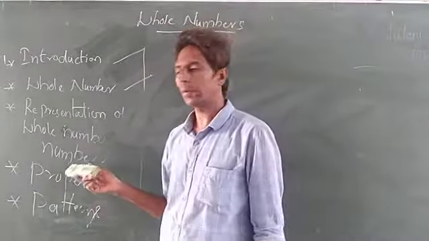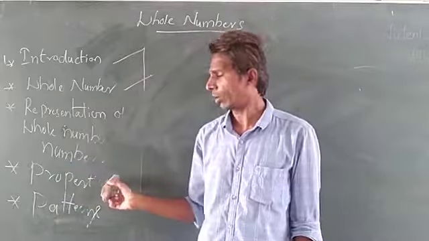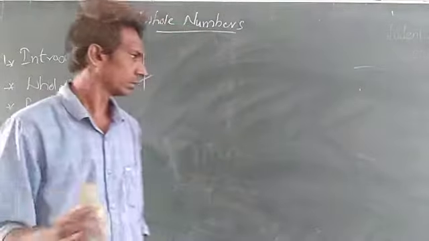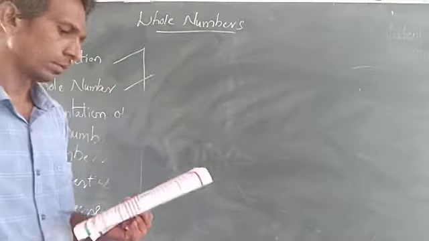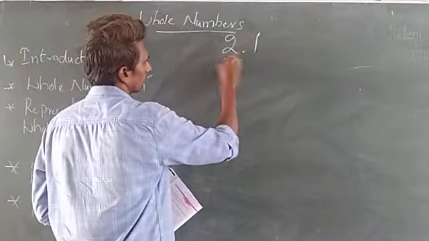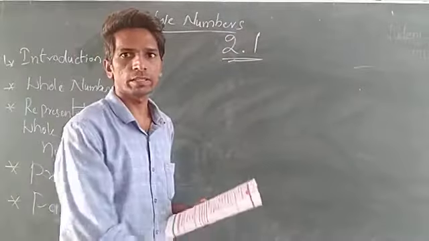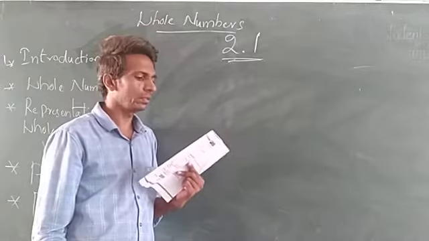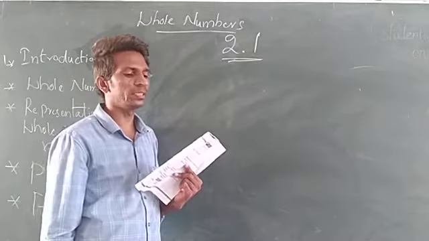After completing 2.1, we will see the properties and patterns of the whole numbers. See the 2.1 exercise. How many whole numbers are there in between 27 and 46?